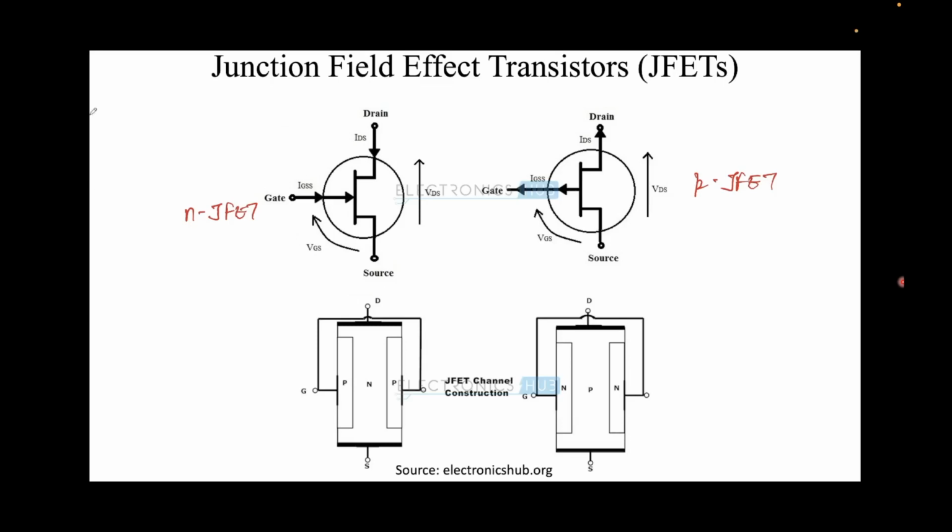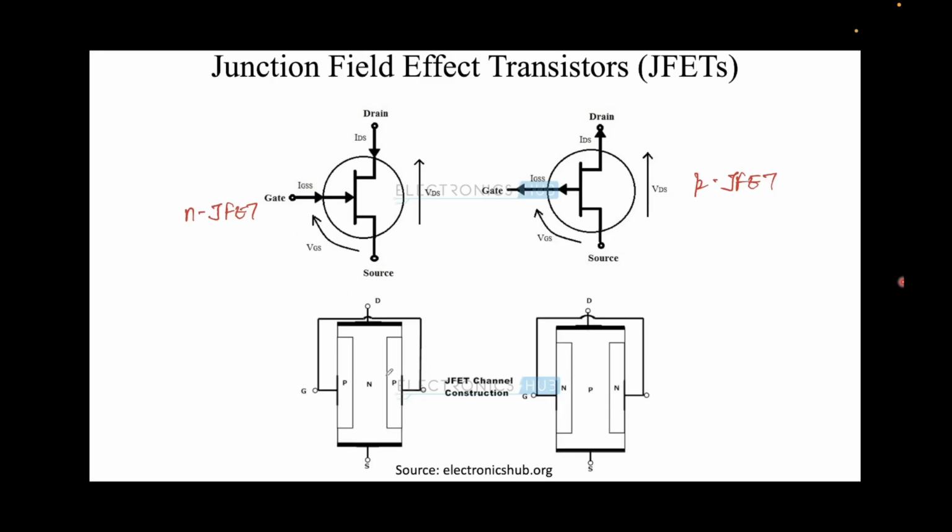By that we mean that there are junctions in here. For NJFET you have an N-type substrate in which there are 2 P-type regions. These are the gates. So the gate is P-type while drain and source are N-type. Effectively the current flow will happen in this vertical N-type region, hence this is NJFET. Similarly for P-type, the gate is N-type and the drain and source are P-type, and the conduction will be due to the holes for PJFET.